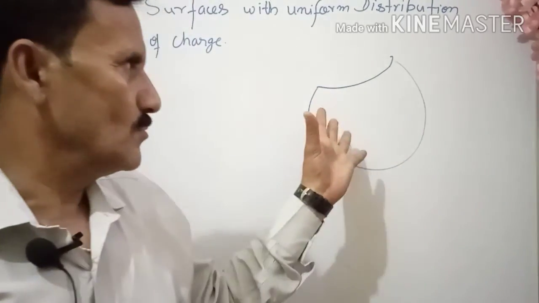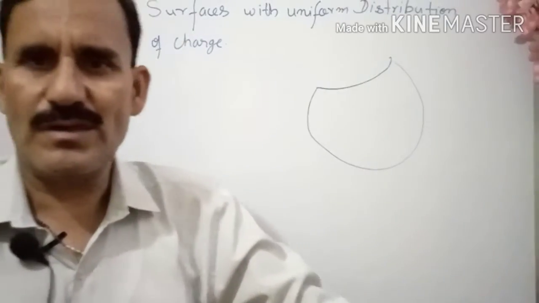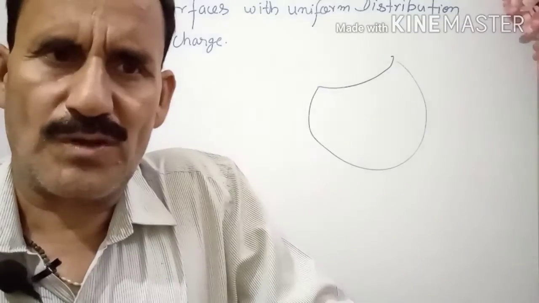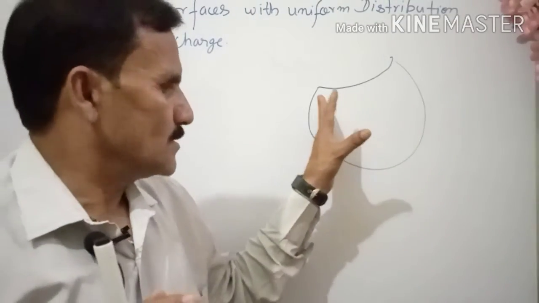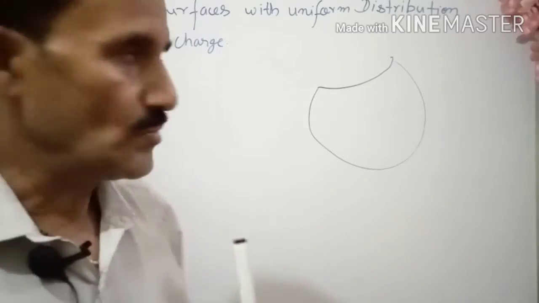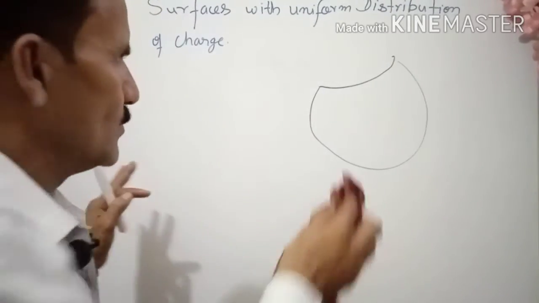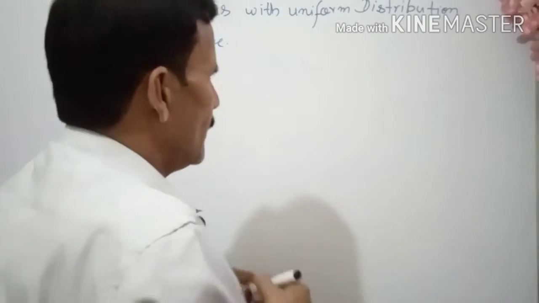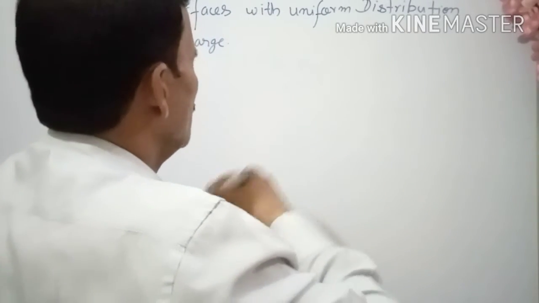For irregular surfaces, you cannot say equipotential, but this can still be applied. Here in your course, we are going to study regular surfaces. So suppose you have a regular surface.